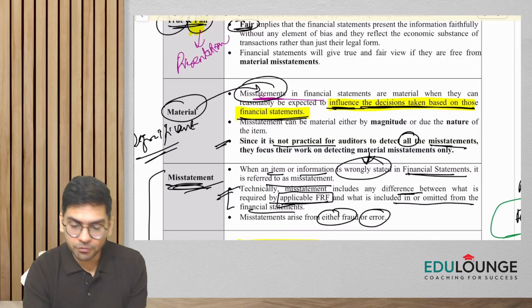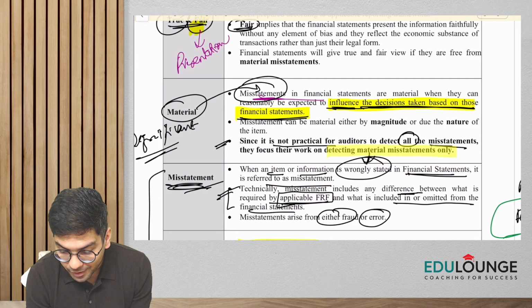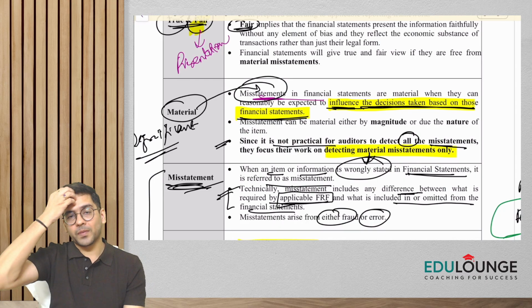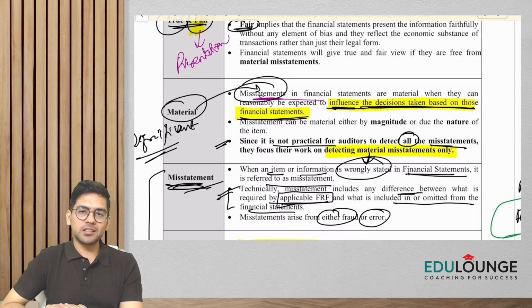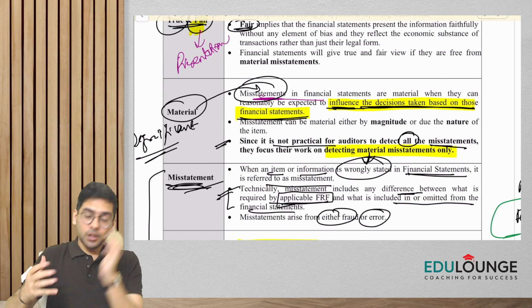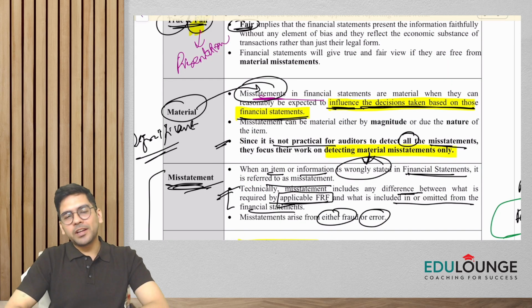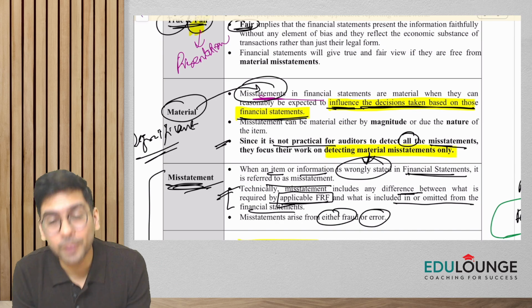So as an auditor, we should only focus on what? The focus would be on detecting material misstatements only. So you have to see what things are significant in the financial statement, things which might influence the decision making of the users, and accordingly determine whether this item is material or not. So our focus area when we do the audit should be on material misstatements.